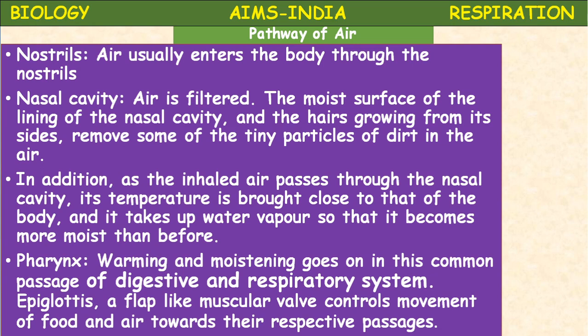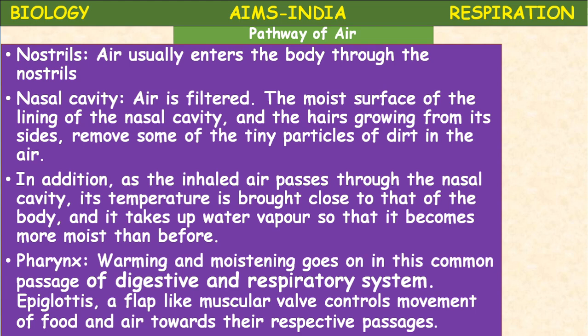The wall of the respiratory system is lined by the mucous membrane, which always secretes mucus that absorbs the heat from the air which enters inside. From the nasal cavity the air enters the pharynx. The warming and moistening goes on in this common passage.